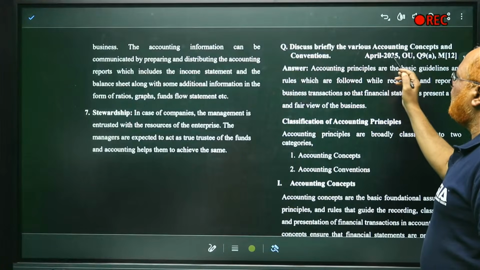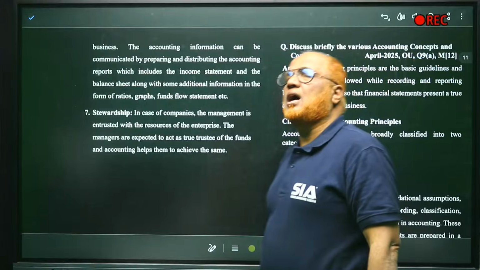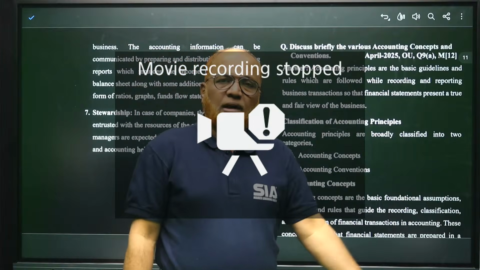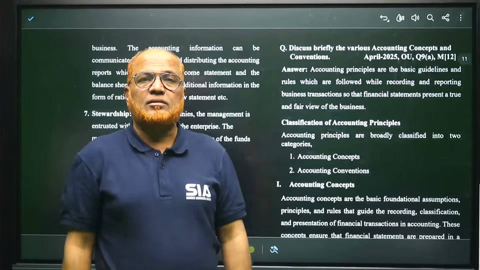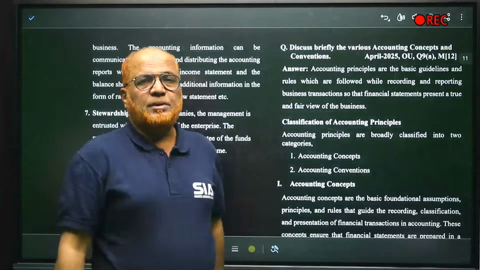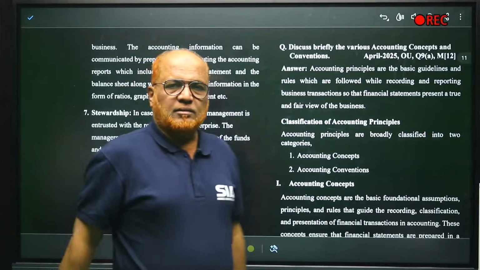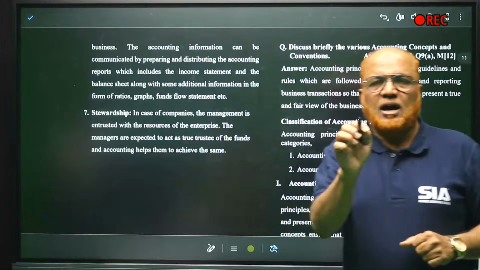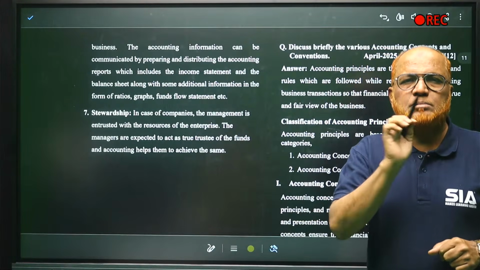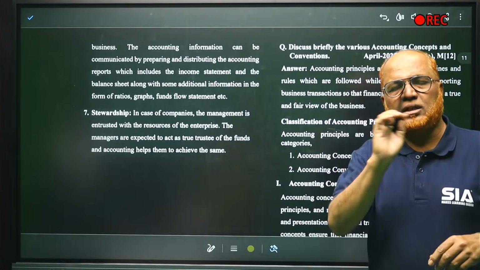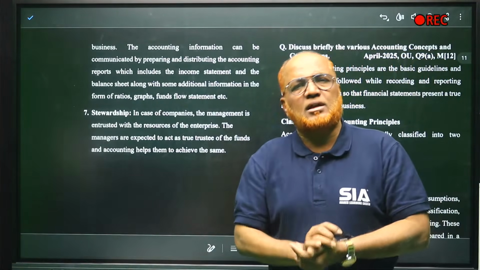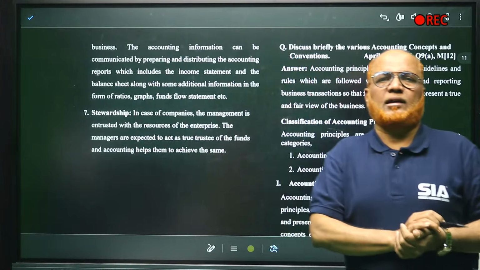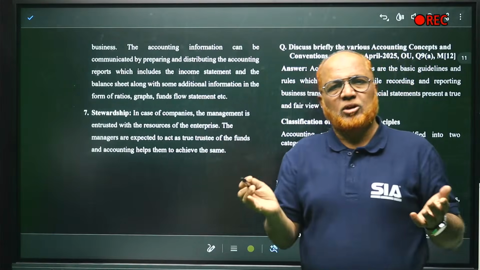Now, discuss briefly the various accounting concepts and conventions. This question was also asked in April 2025. Last year it had been asked for 12 marks. So, accounting principles are the basic guidelines. Accounting concepts means the basic guidelines or rules that must be followed by every accountant in the whole world whenever he is recording the transactions. It is understood that every accountant follows those guidelines. Those are called accounting concepts.